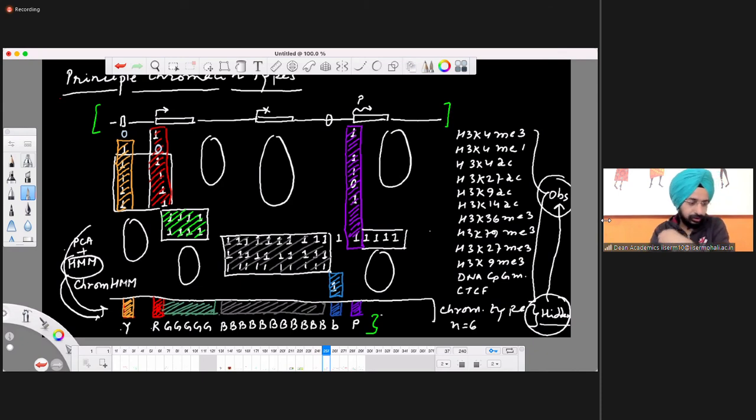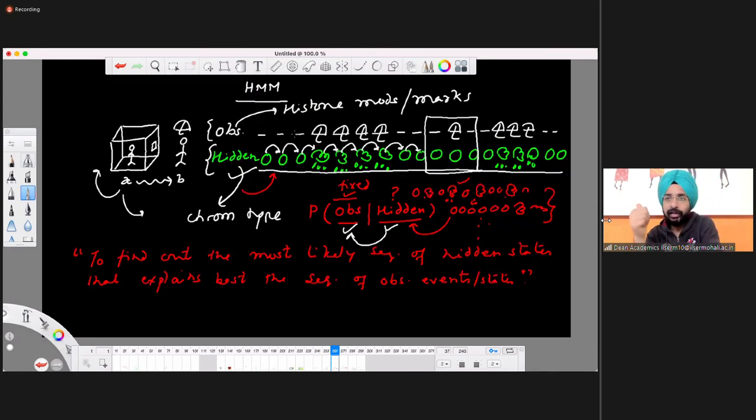Let me give you some example also. So you remember, instead of having umbrella and no umbrella, you will have monomethylation, trimethylation of K4, acetylation, K36 trimethylation, DNA methylation in place of umbrella and no umbrella. Now, this model was very, very simple. Look at the number of variables increased when you apply it to chromatin.